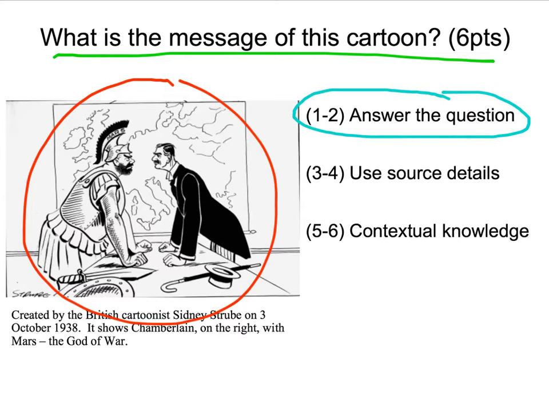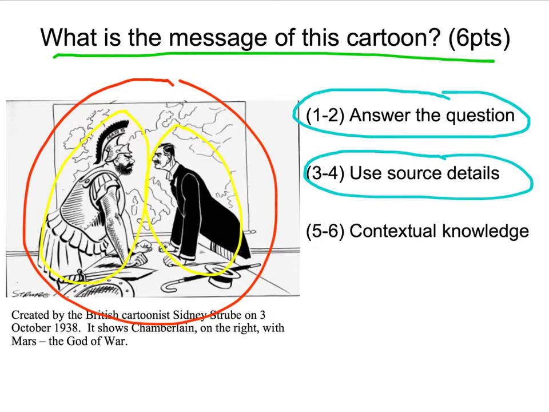And in order to get 3 or 4 marks out of 6, you need to use the source details contained within the cartoon. And you can see I'm beginning to highlight some of those things that you will need to consider. And then you will need to always consider what was going on at the time. That's our contextual knowledge. So it's this area here that we've got to pay attention to. So let's have a look at what was going on at the time.